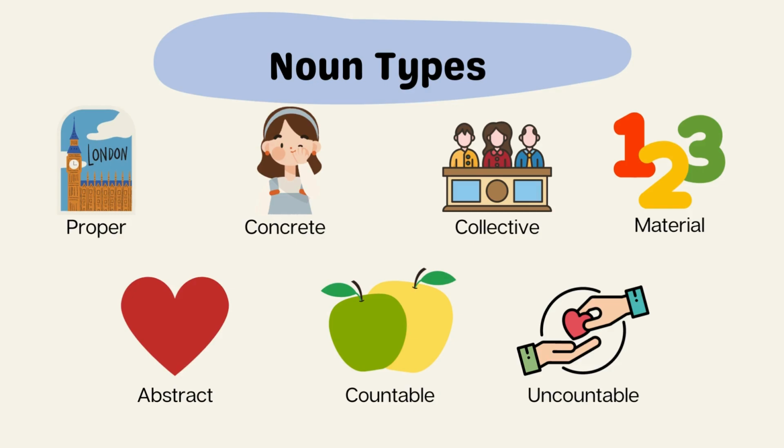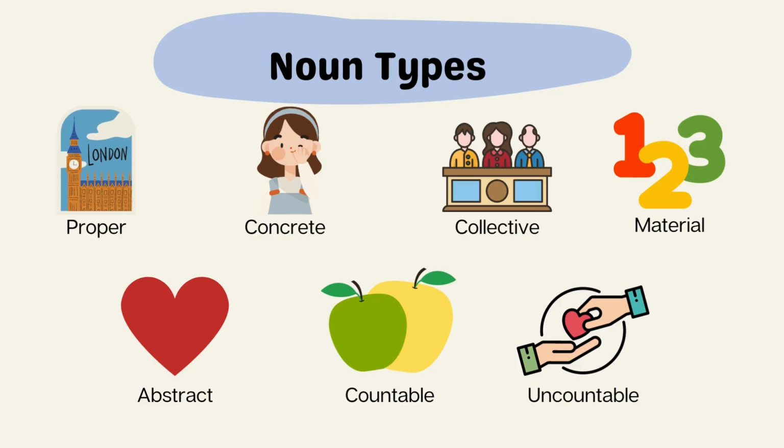Abstract nouns express emotions, feelings, conditions, and quality. Abstract nouns cannot be seen, for example, idea, freedom, independence, and they are usually used in the singular form, not requiring an article. Love is in the air.